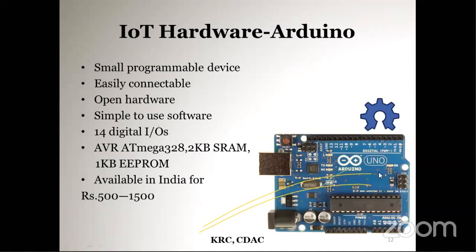In the Arduino Uno, you can program it directly, but in the case of Arduino Nano, you have to use an external programmer. Arduino LilyPad can be stitched onto clothes. So many flavors are available for the Arduino.